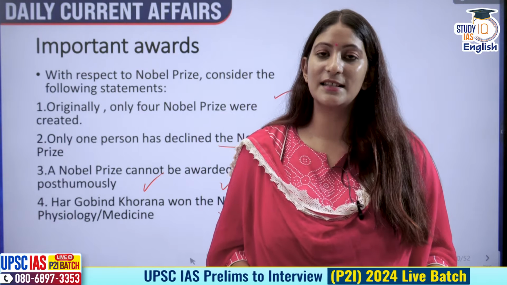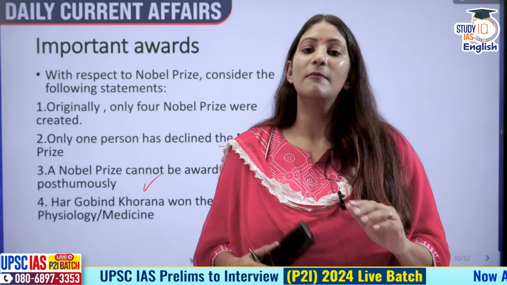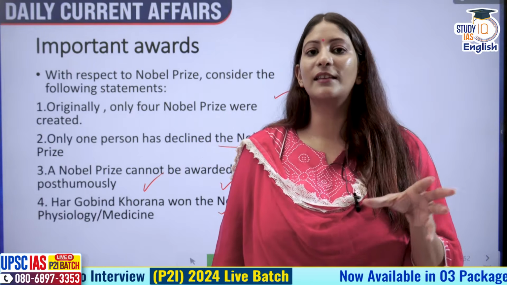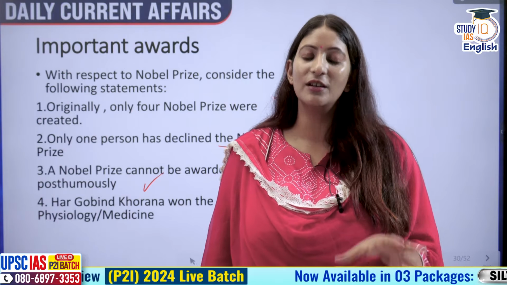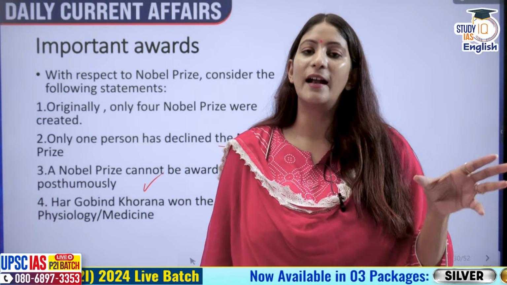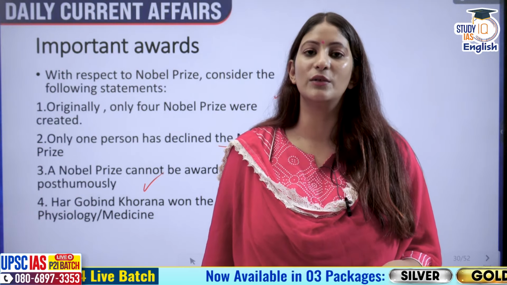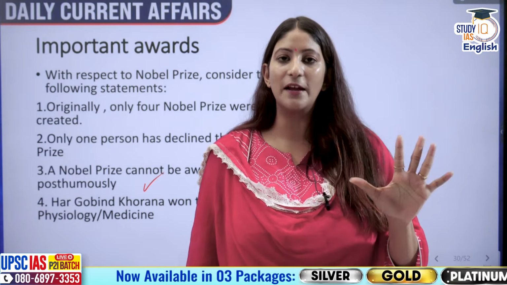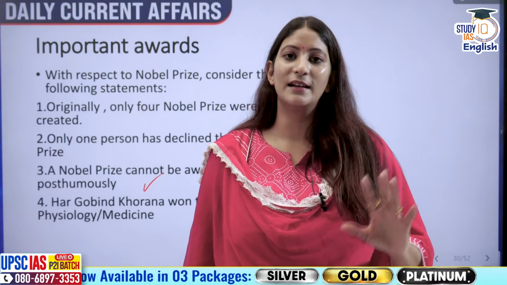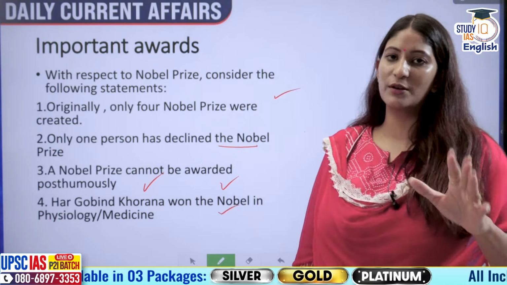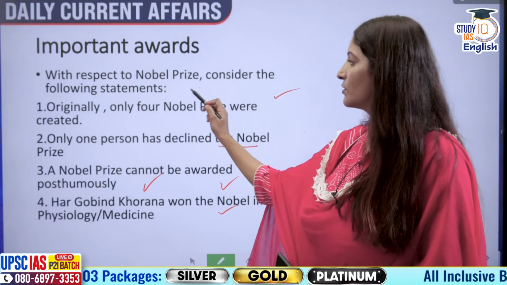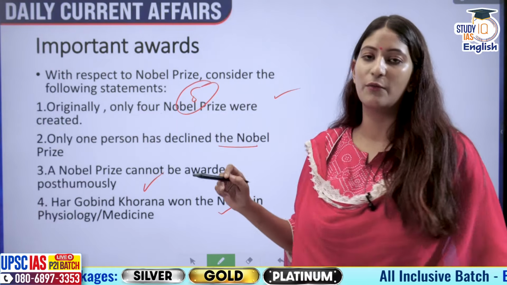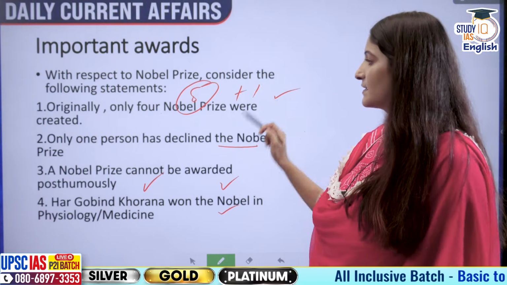Later on in 1968, one more prize was added, but the Nobel Puritans say that it is not a Nobel Prize. It was actually the Economic Sciences Prize, but it is considered part of the Nobel because of the organization that announces it, and it was created through a donation to the Nobel estate. So it was in 1968. Earlier 5 were there, and now one more was added, so 6 are there, although Puritans say otherwise. So here it should be 5 instead of 4, plus 1 in 1968.